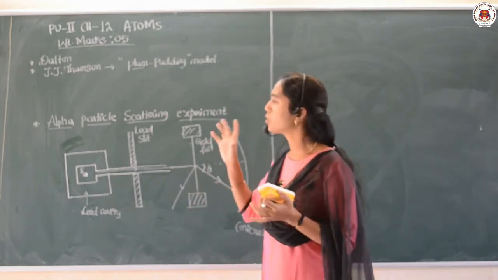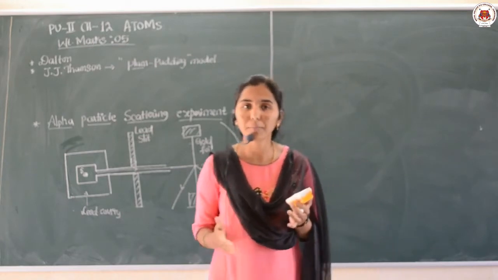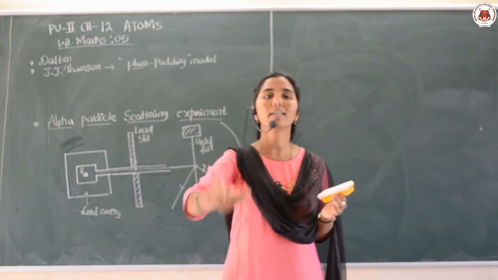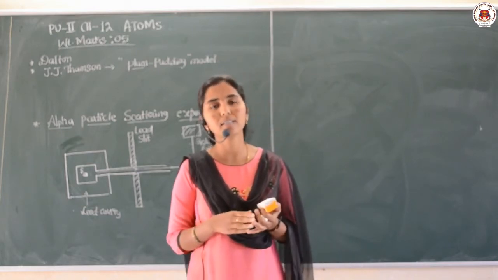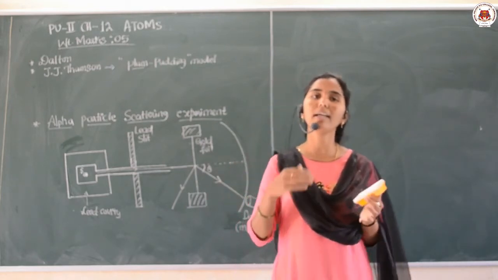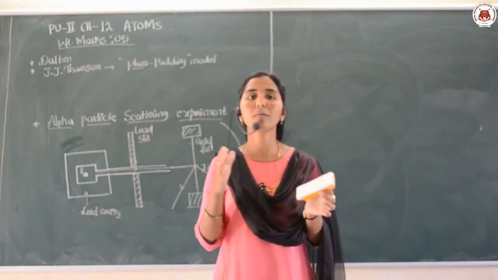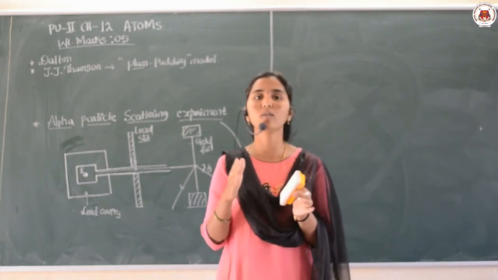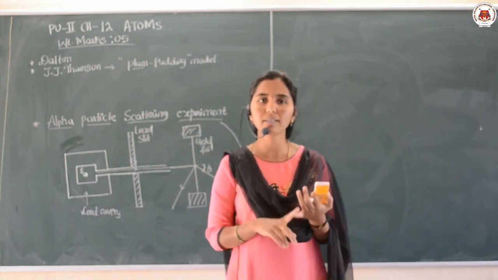That means Rutherford conducted one experiment, and the J.J. Thomson model failed to explain those observations. Therefore, next the Rutherford model, that is the nuclear atomic model, is considered as the atomic model.